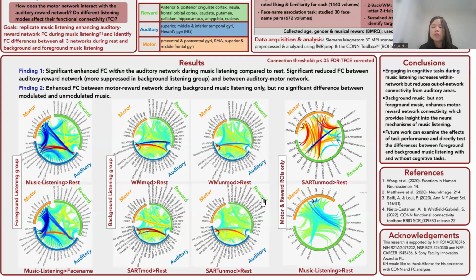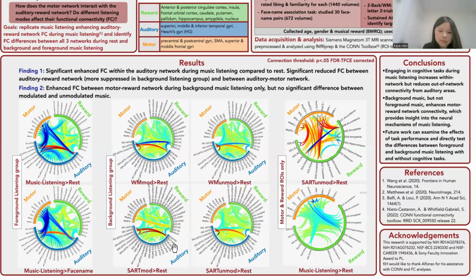We also found significantly reduced functional connectivity between the auditory and motor networks. This is once again indicated by these dark blue lines between the motor and auditory networks. And you see the same for the background listening group, though there are some exceptions. One being that for the working memory task specifically, the supplementary motor area is more functionally connected to the inferior temporal gyri. This is true for the modulated and unmodulated conditions. And for the SART task specifically, in the modulated condition, we see that the superior frontal gyri is more functionally connected to Heschl's gyri.